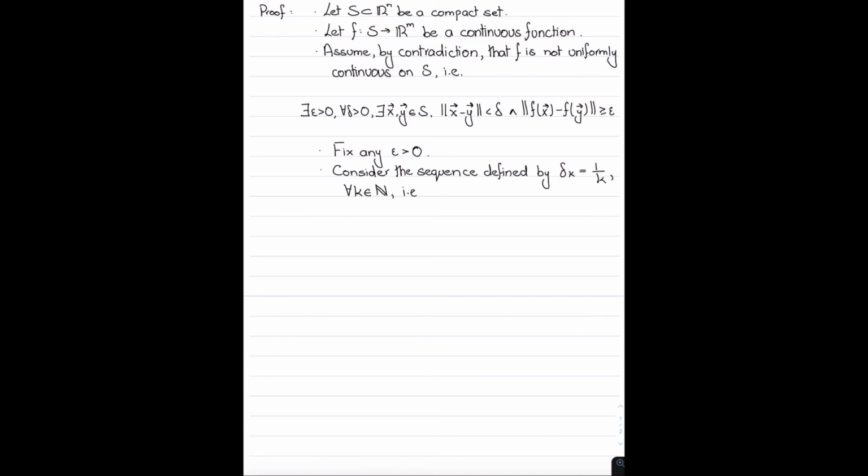That is, delta of k is basically the sequence 1, 1 half, 1/3 and so on.